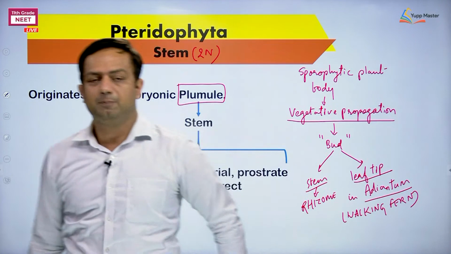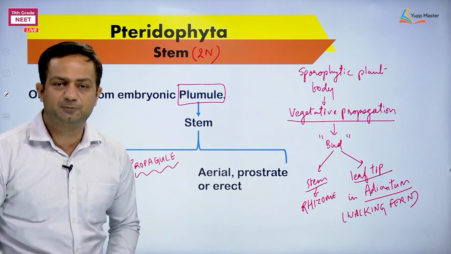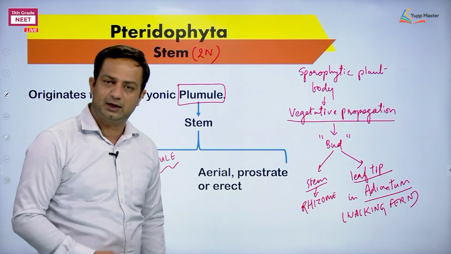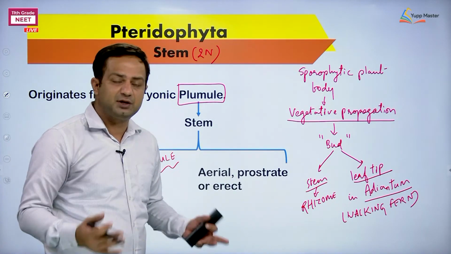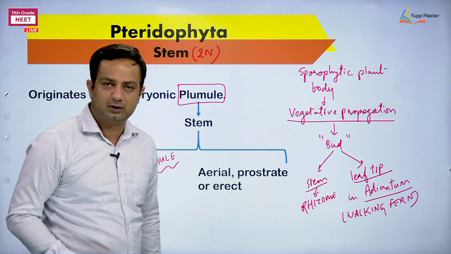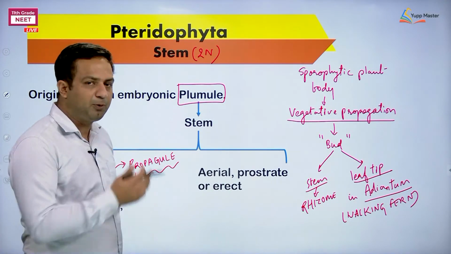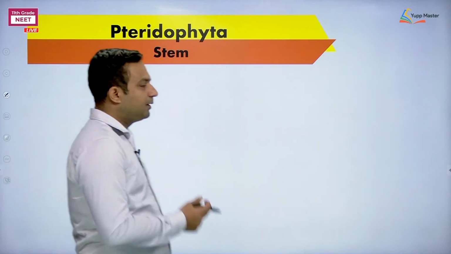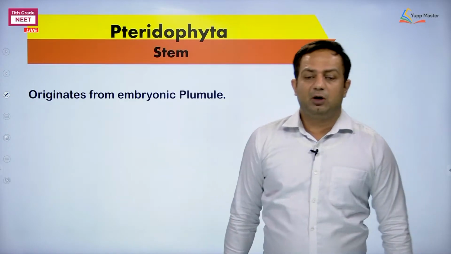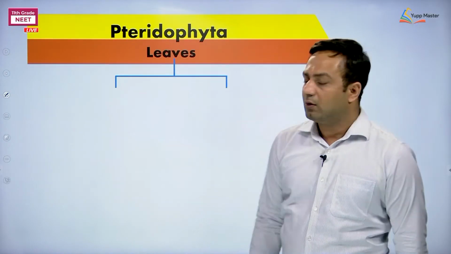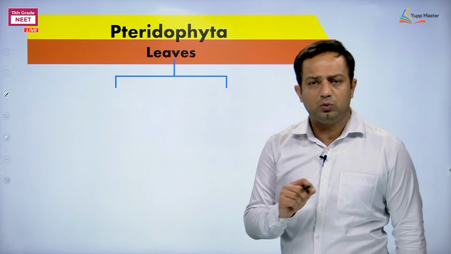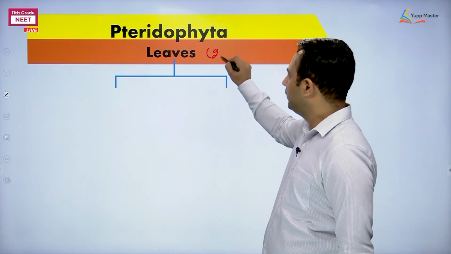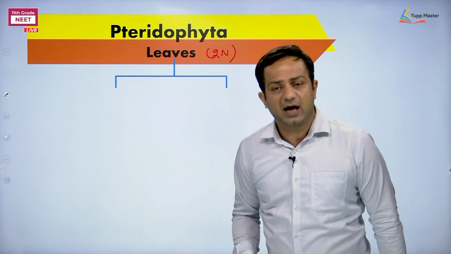So sporophyte can propagate vegetatively. That's why it is possible to grow them in pots or in gardens. Okay. Their leaves, the fern leaves are large, attractive, for which they are grown as ornamental. Discuss it later in the importance of pteridophytes. The other character, that is about the leaves. When we talk about leaves in Pteridophyta, the leaves are true, no doubt. They are ploidy 2n, okay, but the leaves are dimorphic.